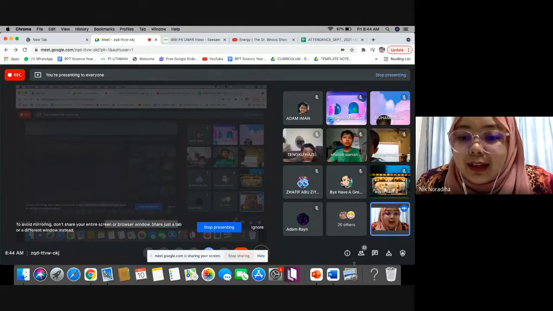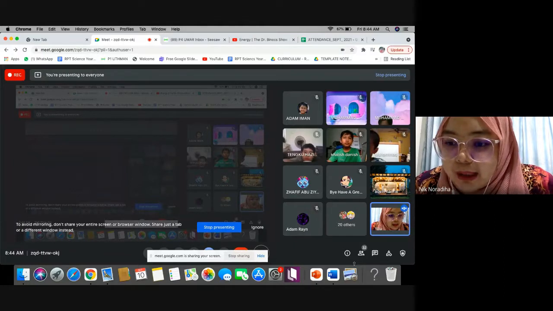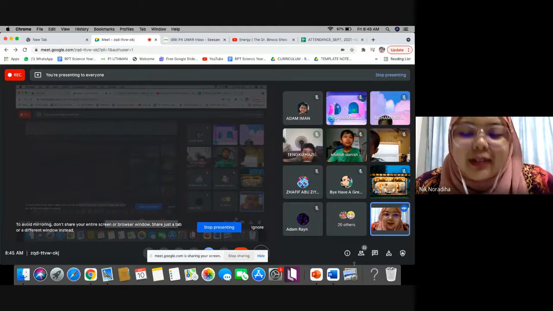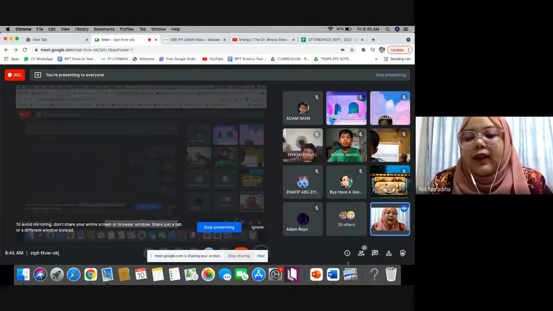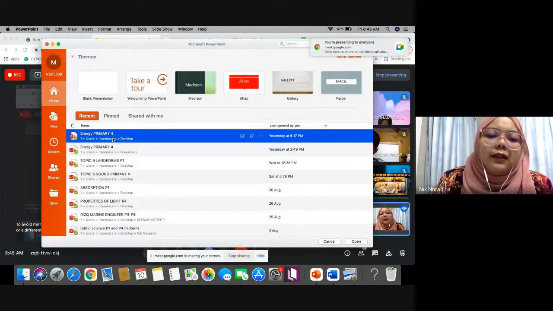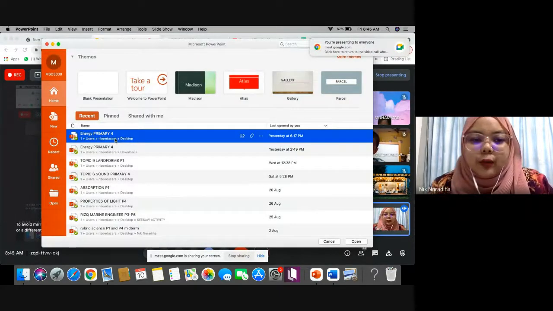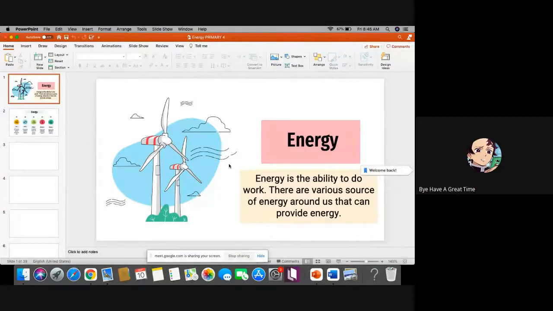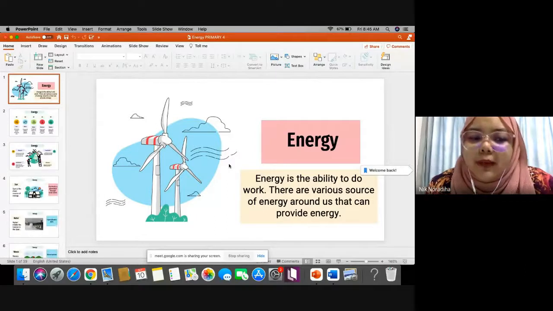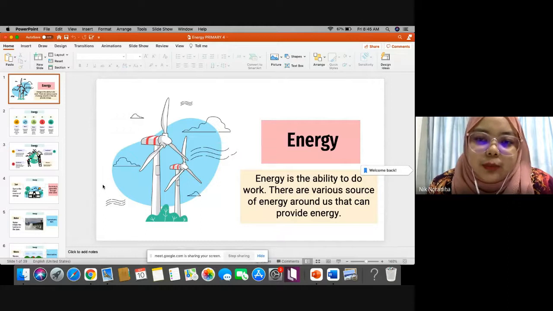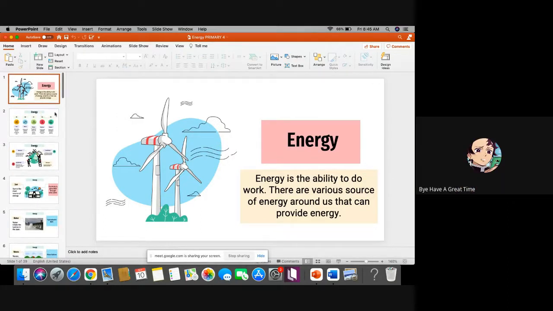So kinetic energy can be found in moving objects. This one you have to memorize. Kinetic energy, we can find in moving objects. All right, don't worry. Let's look further. Okay, for the topic energy, in the slide that teacher prepared, are there going to be any games? Yesterday we already played a game. For today, we're going to do an enhancement activity for the topic energy. Later, teacher will provide games again. Okay, Zara? All right, thank you.